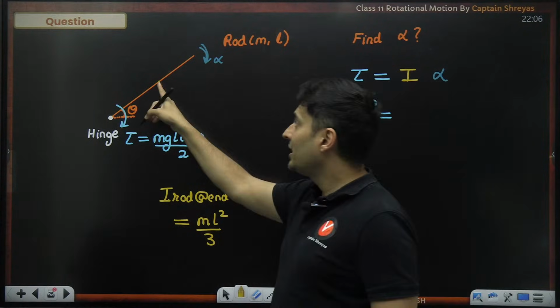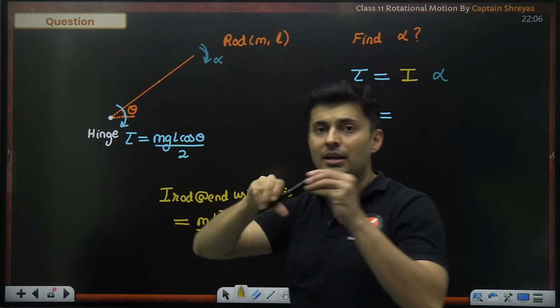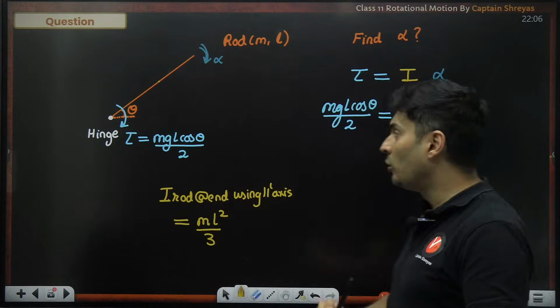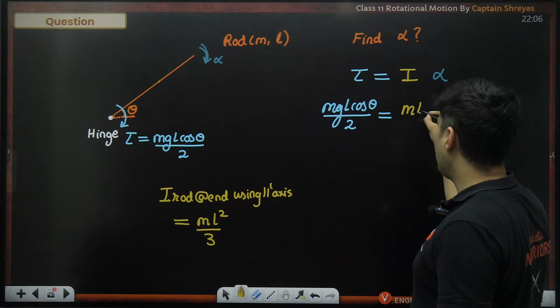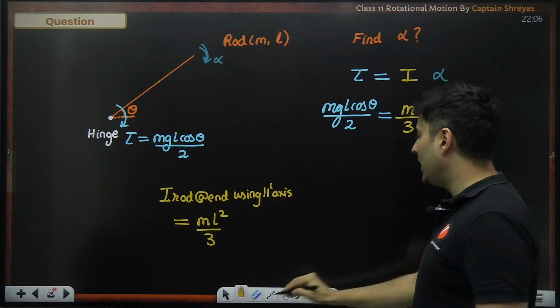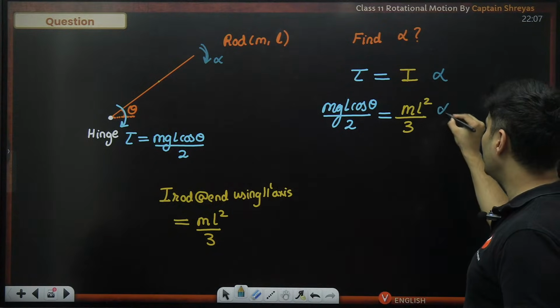The rod is not hinged at the center. It is rotating at the end. So when you're rotating the rod at the end, the moment of inertia formula is mL square divided by 3. And of course, this alpha will come.